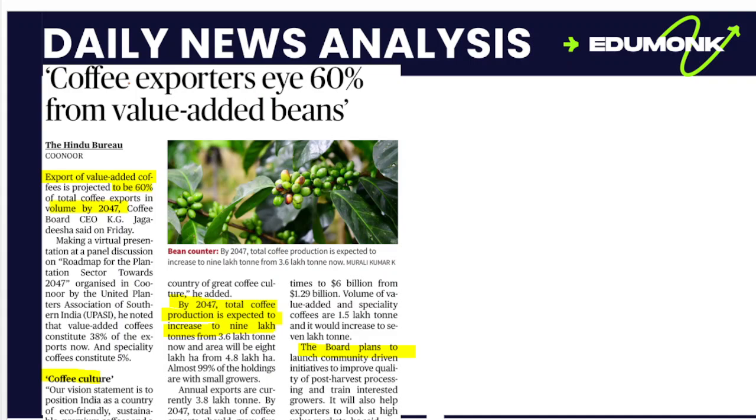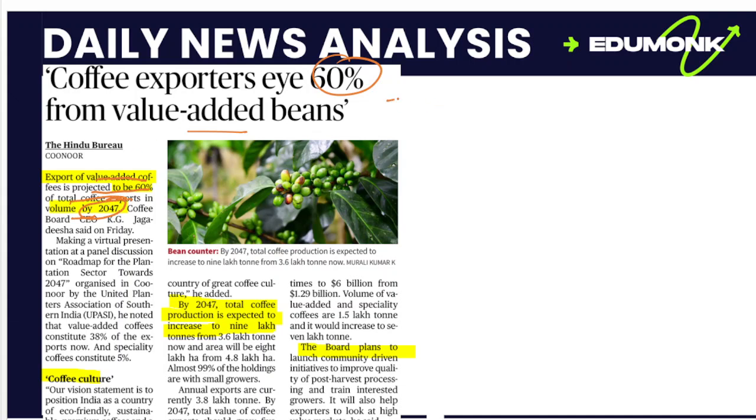The next news is coffee exporters eye 60% from value-added beans. We know that India is growing coffee in a large quantity. The export of value-added coffee beans is projected to be 60% of total coffee exports in volume of 2014.